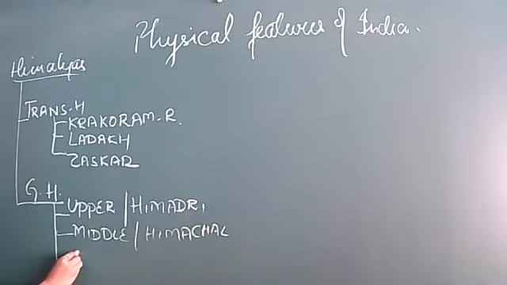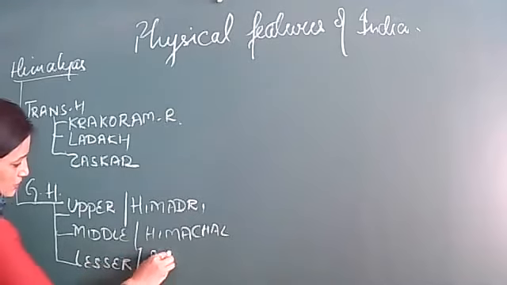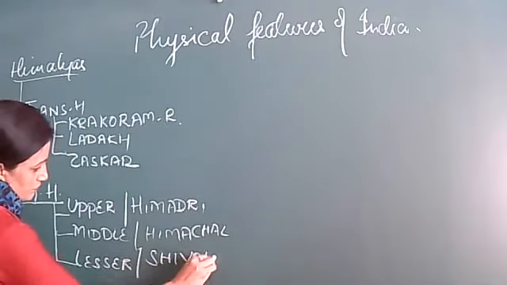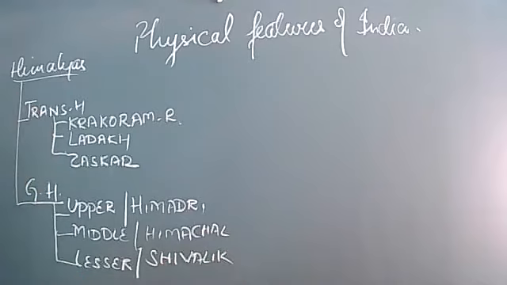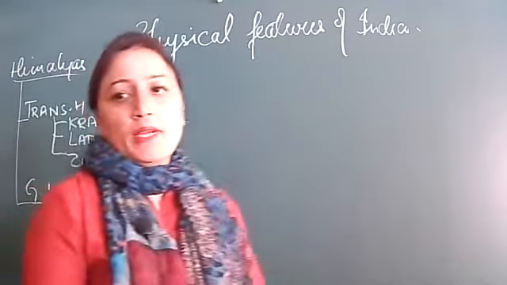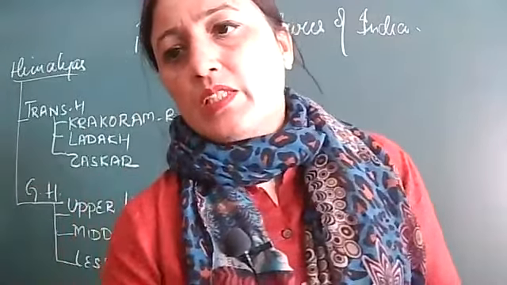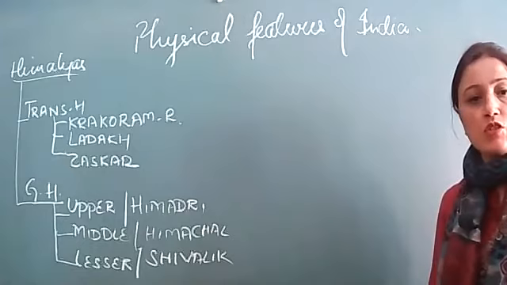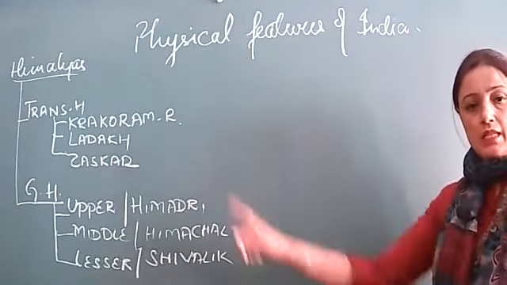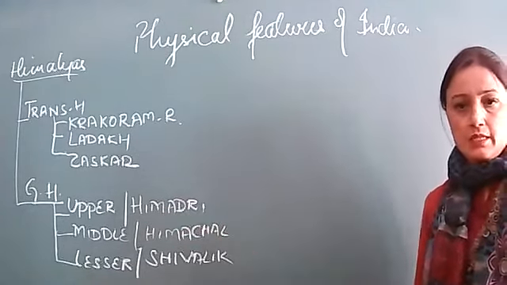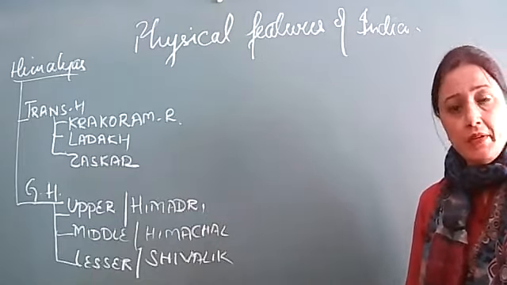And Lesser Himalayas, also known as Shivalik. So all the Himalayas we have divided into two parts, Trans-Himalayas and Great Himalayas. Trans-Himalayas further into three parts, Karakoram, Ladakh and Jhaskar. Great Himalayas, upper, middle and lesser: Himadri, Himachal and Shivalik.